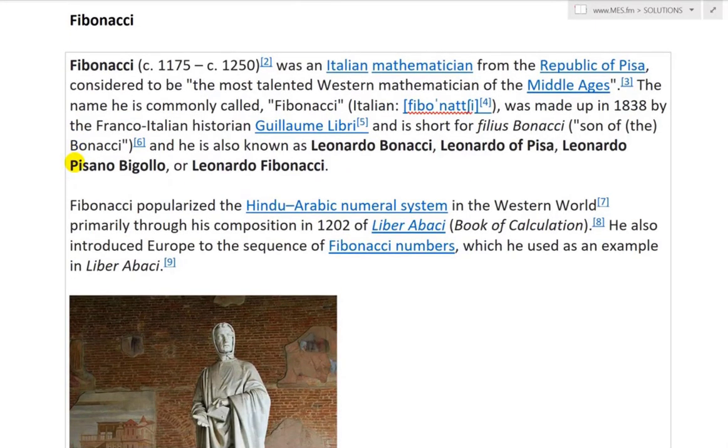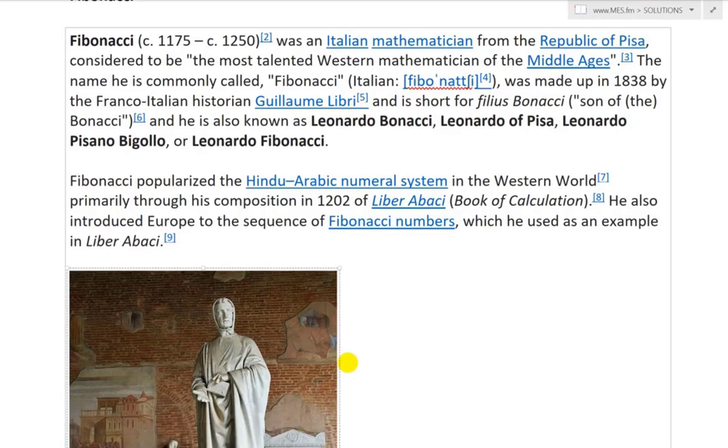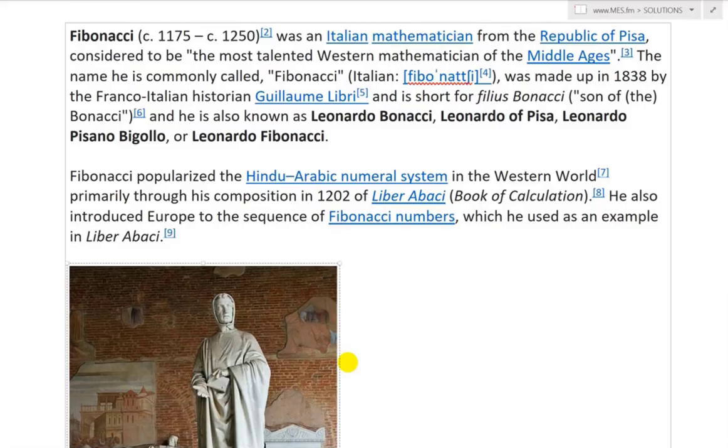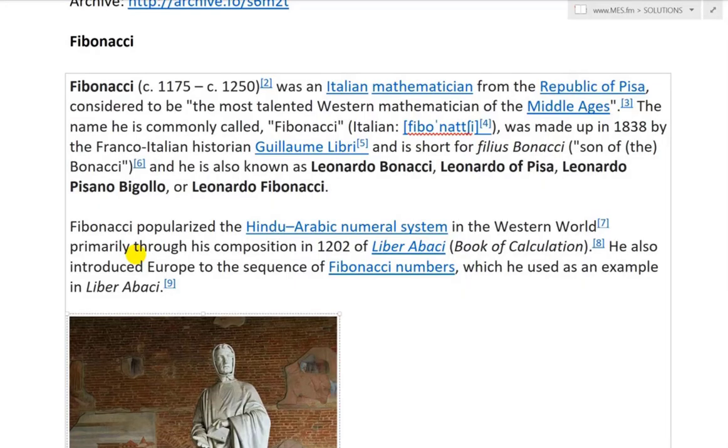The name by which he is commonly called, Fibonacci, was made up in 1838 by the Franco-Italian historian Guillaume Libri, and is short for Filius Bonacci, son of the Bonacci. He is also known as Leonardo Bonacci, Leonardo of Pisa, Leonardo Pisano Bigello, or Leonardo Fibonacci. So the name is apparently made up.